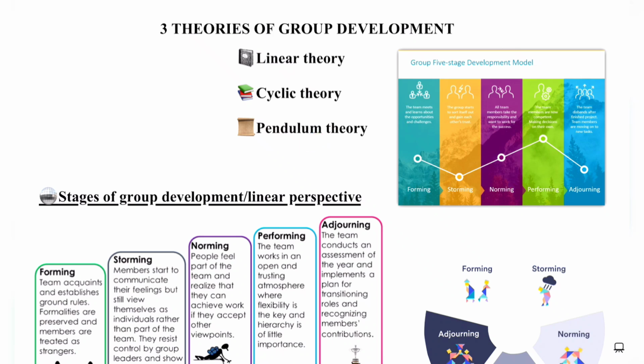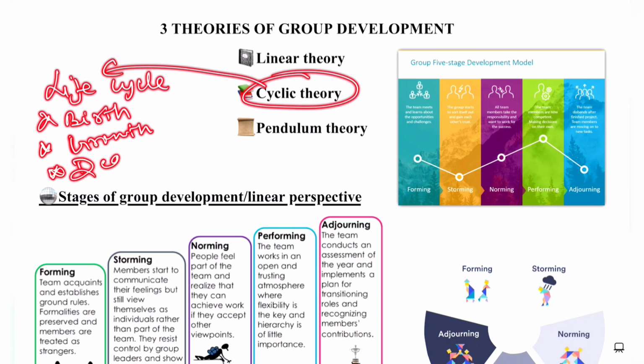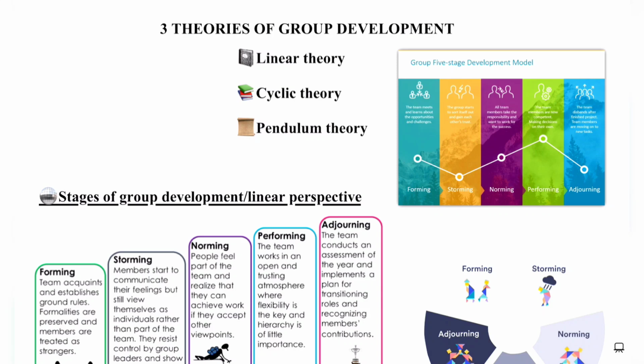We will first see the cyclic theory, which states that group development is similar to the life cycle, which includes birth, which resembles the forming of a group, and then the second stage of life is growth. Growth resembles the existence of a group after forming, and then the final stage of the life cycle is death, which resembles the termination of the group. This theory states that group development takes place similar to a life cycle. And then the next one is the pendulum theory.